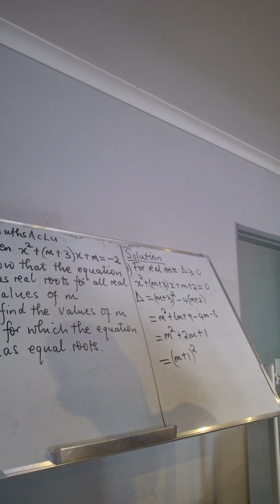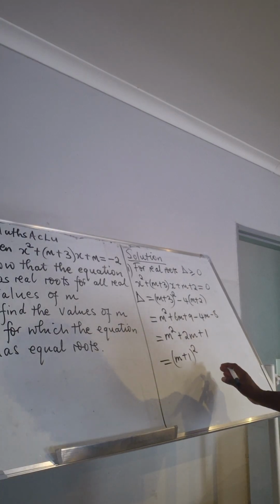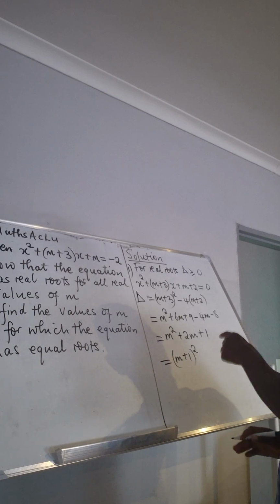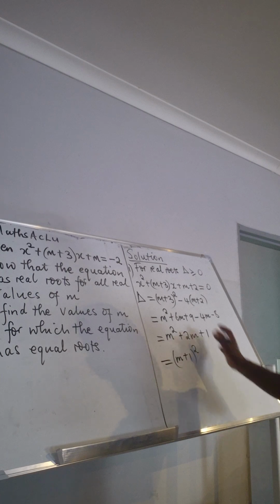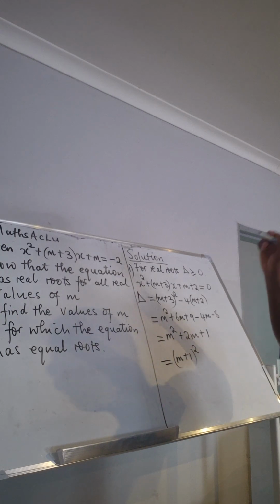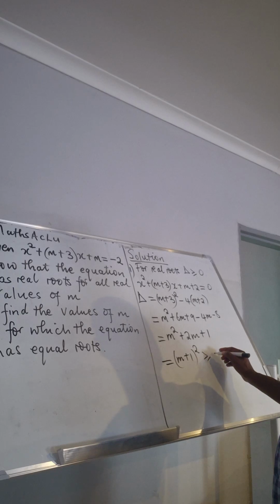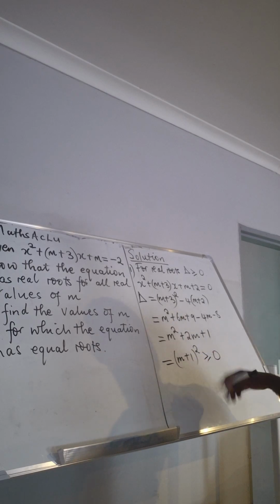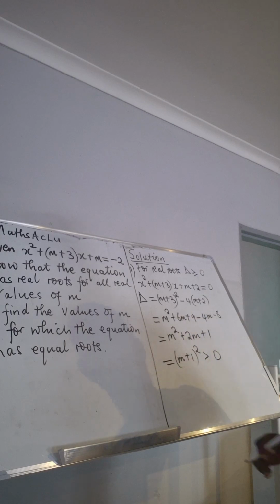That means for every value of m that you put here, whether negative or what, this thing is going to remain positive. So this one is greater or equal to 0.